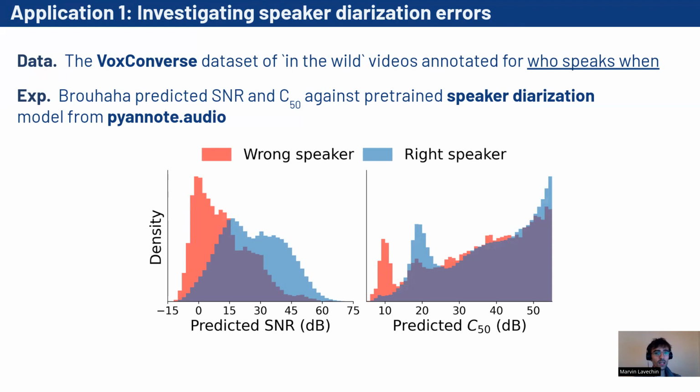As for the C50, the system almost always fails on low C50 frames. We have a peak of success at around 20 decibels, but then a higher C50 won't be predictive of whether the pre-trained system succeeds or fails in identifying the right speaker.